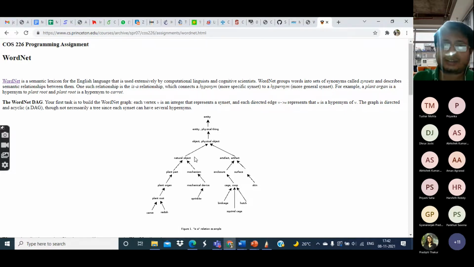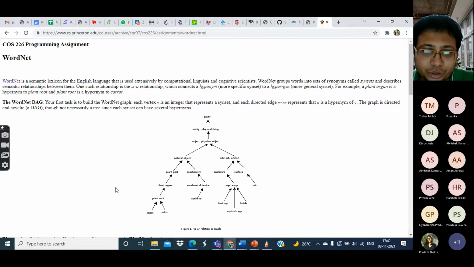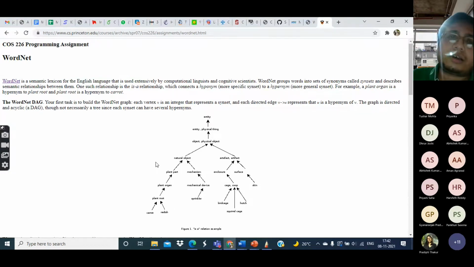A mechanism is a natural object, etc. This is the way in which different words or synsets are linked in the WordNet graph, and this arrow denotes a kind of 'is a' relation, in a specific to general direction. That is, when A points to B, that basically means A is a B, or A is a specific case of B. A is specific, B is general.